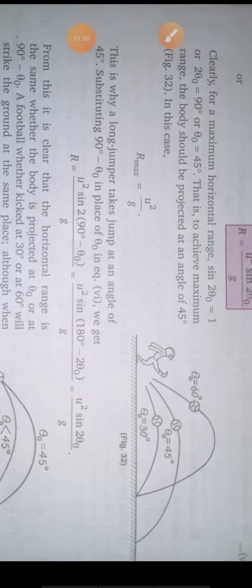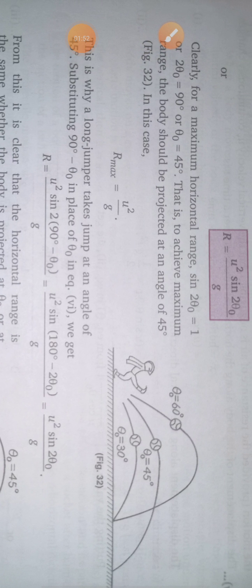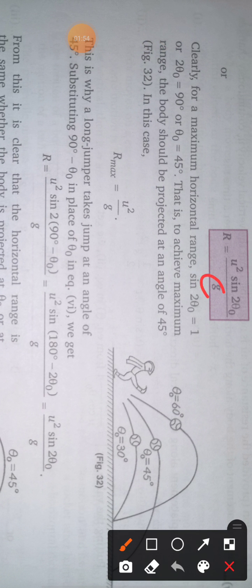So the equation for range of projectile is R = u² sin 2θ / g. Now this g is a constant quantity, its value is fixed: g = 9.8 meter per second square. And u is fixed for a particular person. Suppose you are throwing a ball every time, I am assuming that you will throw the ball with the same power every time.